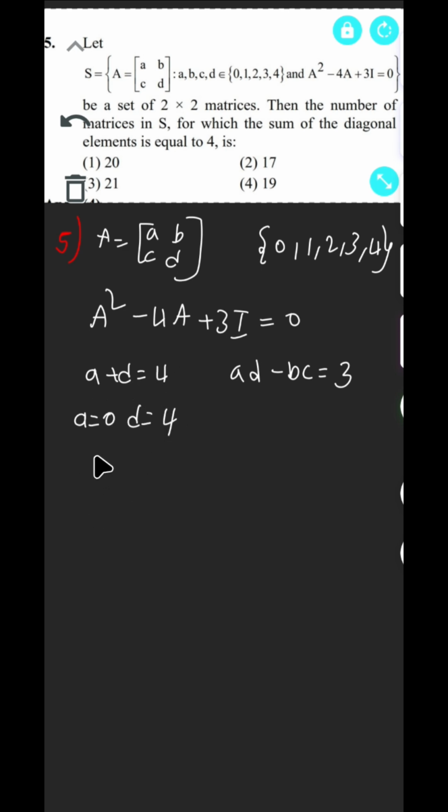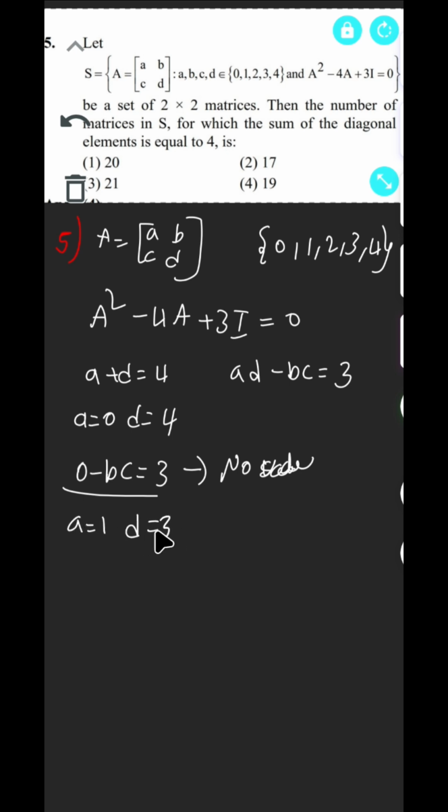Okay. Now the next, second condition, AD minus BC. So 0 minus BC is equal to 3. 0 minus BC means it is a negative value, but the negative value is not possible, since all are positive. So not possible, so no solutions. No values satisfied.